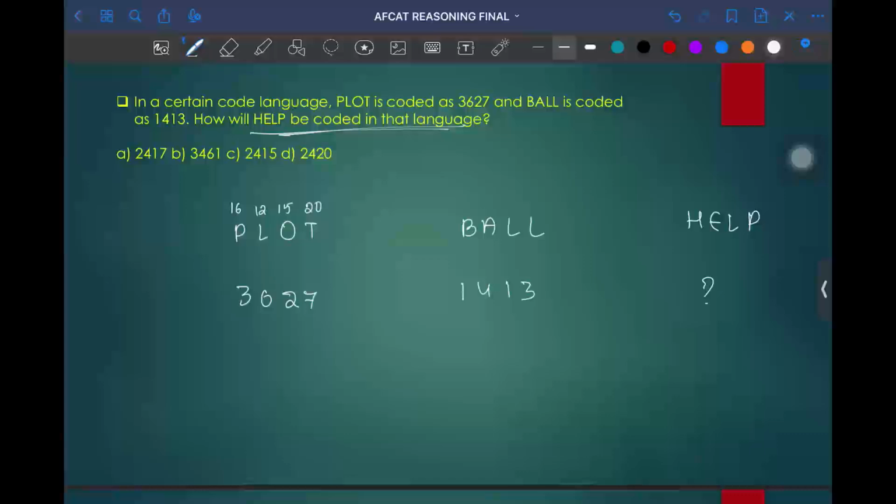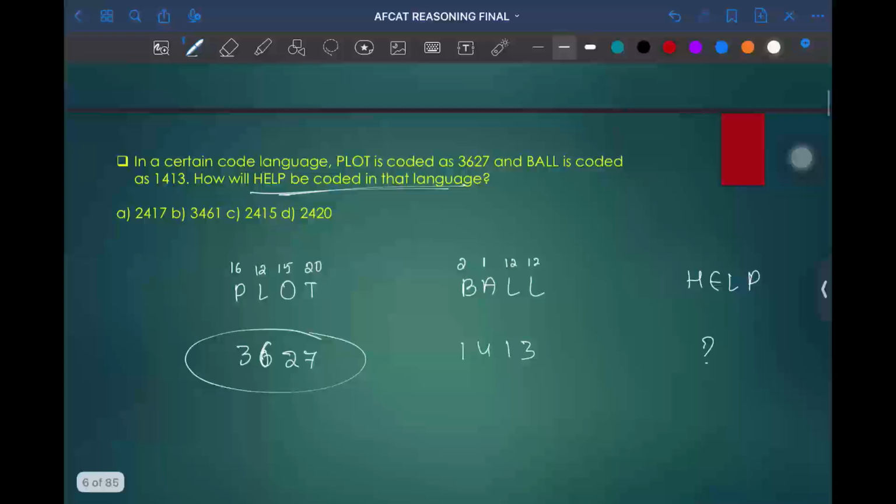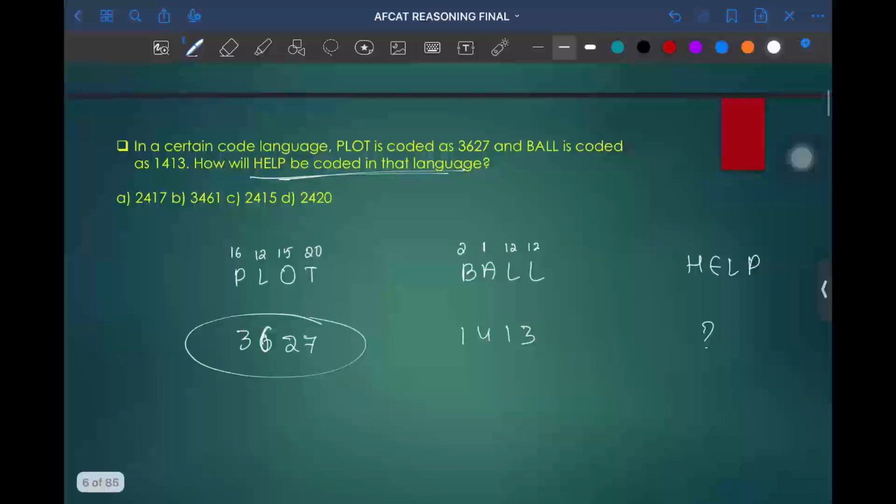Okay. So we just need to find how 3627 has arrived. Next, BALL. B is coded as 2, A is coded as 1, L is coded as 12, and L is coded as 12. So we just need to find what the relationship is. It is a little bit tricky, so I'll try to explain this one. Here they have used coding using addition, but not in the direct way. They have used addition of two letters, that is the first letter and the last letter.